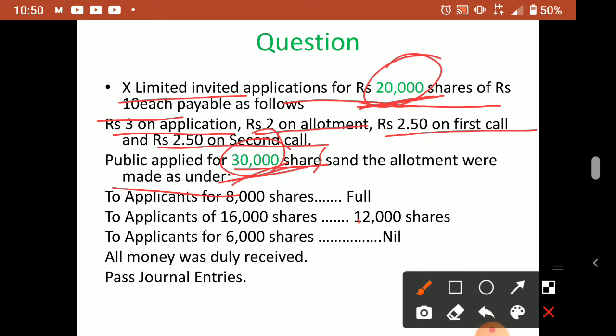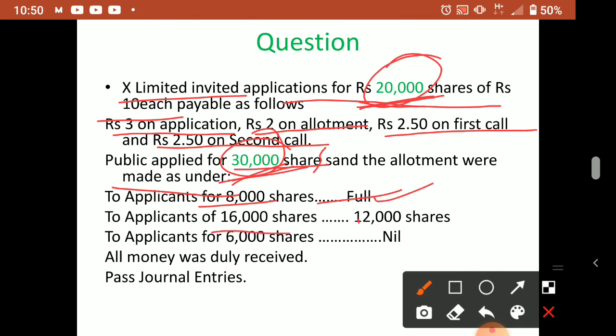Now how is the company issuing? 8,000 shares full. Those who asked for 8,000 shares, the company decided that we will give them full. So those who asked for 8,000 will get full, 8,000 they are getting 8,000. Now the next, 16,000 shares asked, the company issued only 12,000. So this category is called what? Pro rata category, the second category. This is pro rata, and this is the full category.